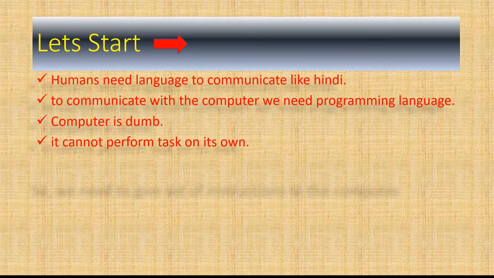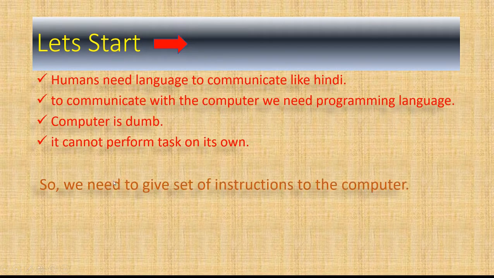That means if we want the computer to do some particular task, we have to give instructions to the computer. Then only will the computer be able to do tasks, like robots. So for communicating, that's why we need programming languages.